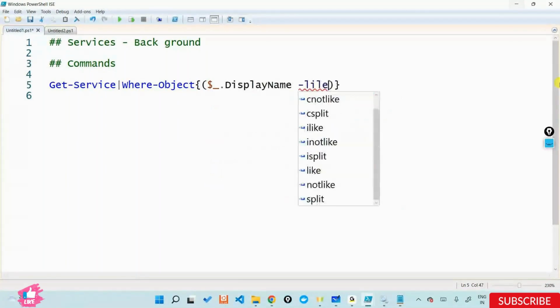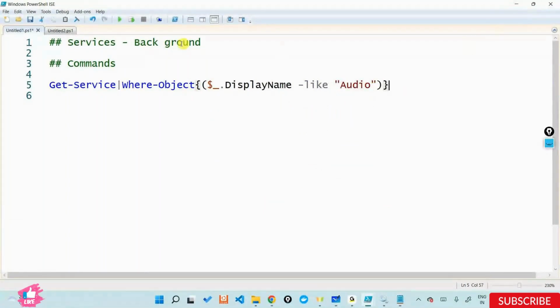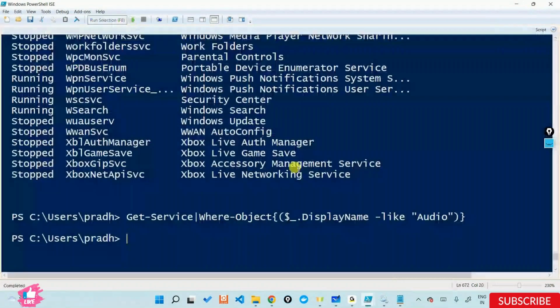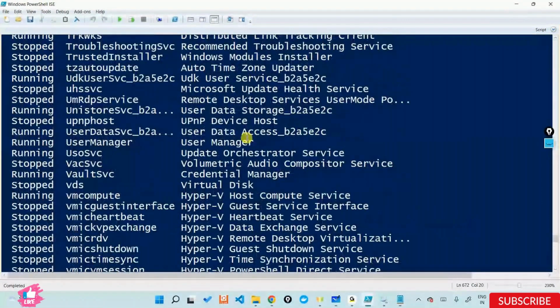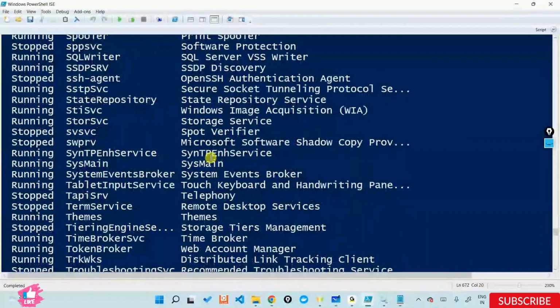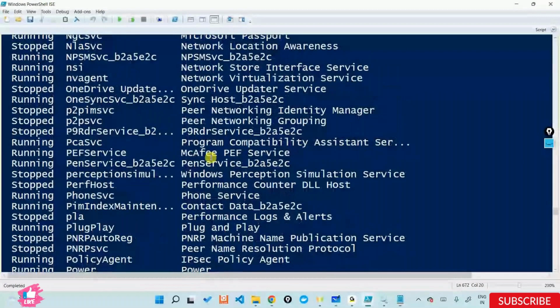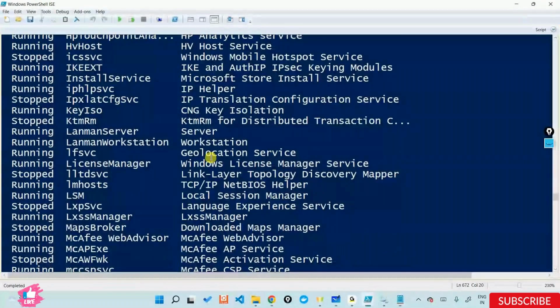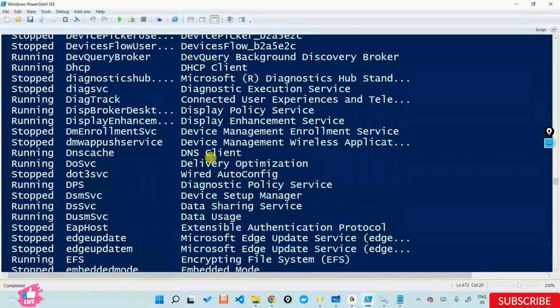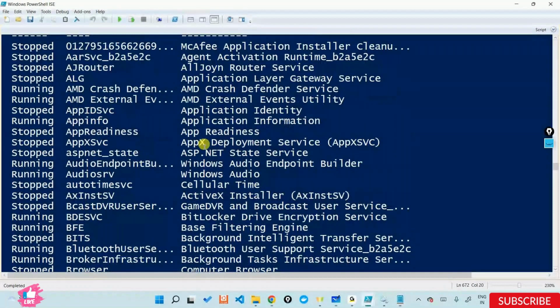it's like audio. And if I run this out, now there is nothing out here because I'll have to check for one particular service, something called sound or something like that. The name of the service is something different, so that's the reason I'm not getting anything out. Let's check out what audio is actually called, or I can put something that I know, something like Bluetooth. Let's say I want to put something like a Bluetooth service out here.